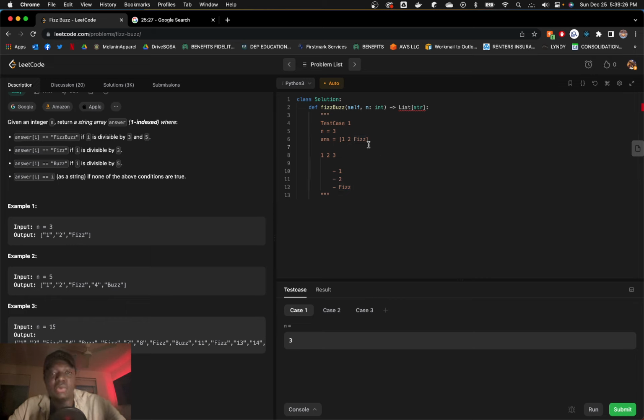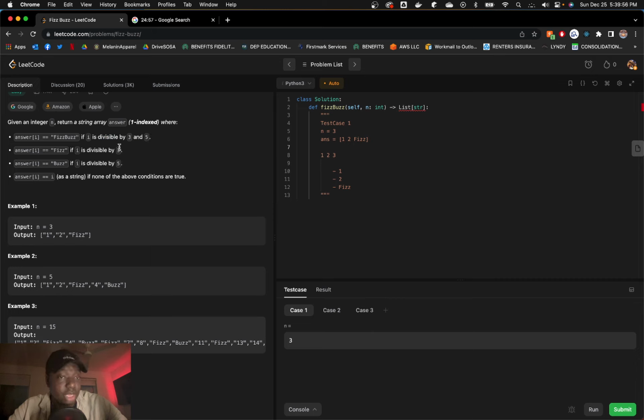Okay, so let's say we take a look at each number. We first check if it's divisible by 3 and 5. And that means, I'm guessing, mod. Is that mod? The remainder should equal 0, right? So 3 mod 3 is 0. Okay. So if i mod 3 equals 0 and i mod 5 equals 0, then we get FizzBuzz.